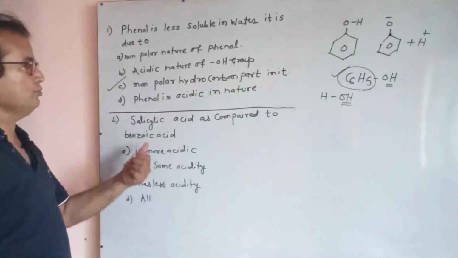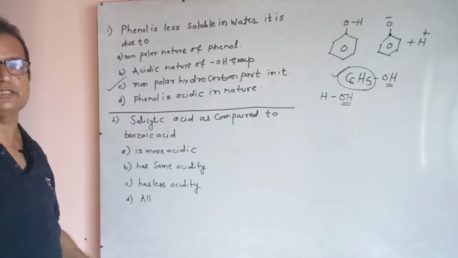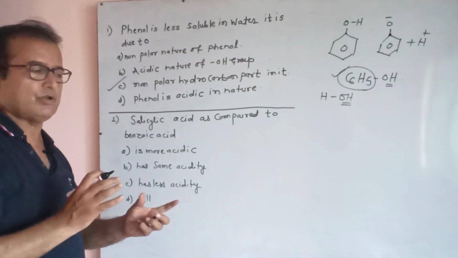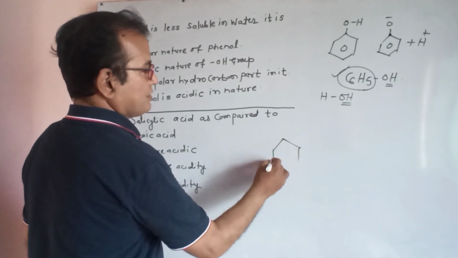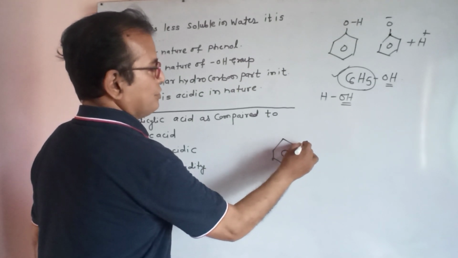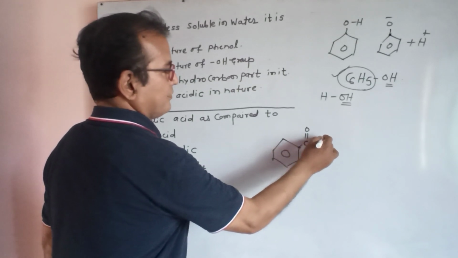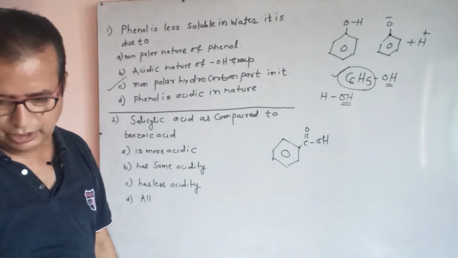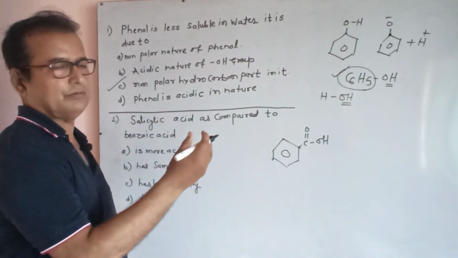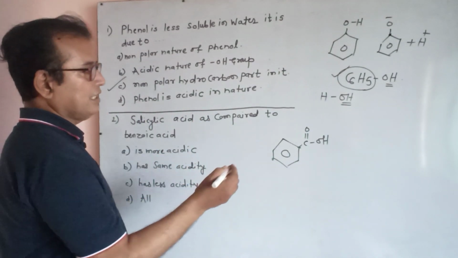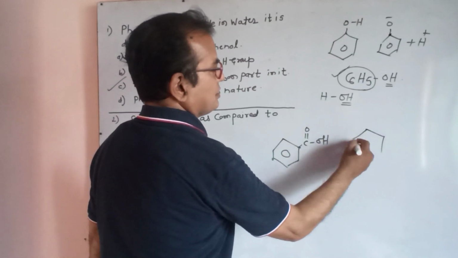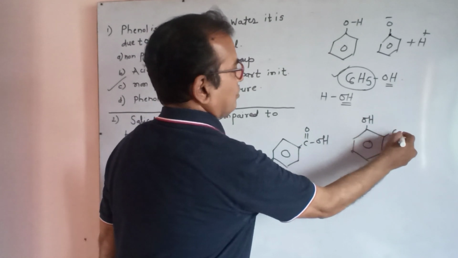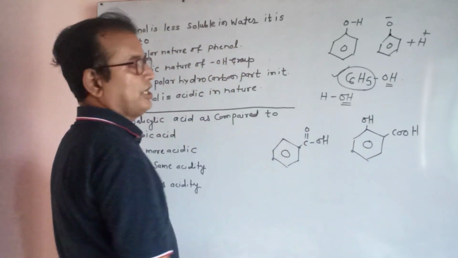Okay. Question number 2. Salicylic acid as compared to benzoic acid. Salicylic acid and benzoic acid. In benzoic acid, the ring is directly connected to C double bond O, bond OH. It is benzoic acid. It means the COOH group is directly connected to the benzene ring. And salicylic acid means this has OH and COOH. Both groups are there.